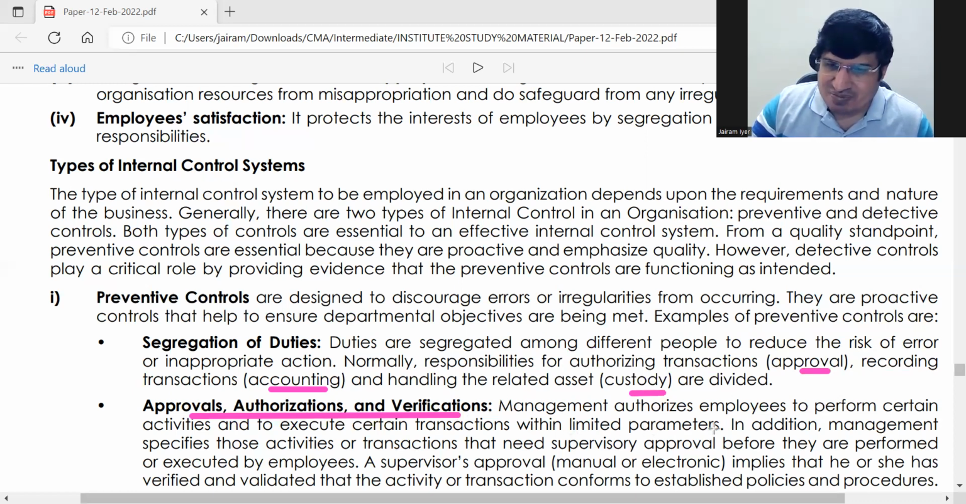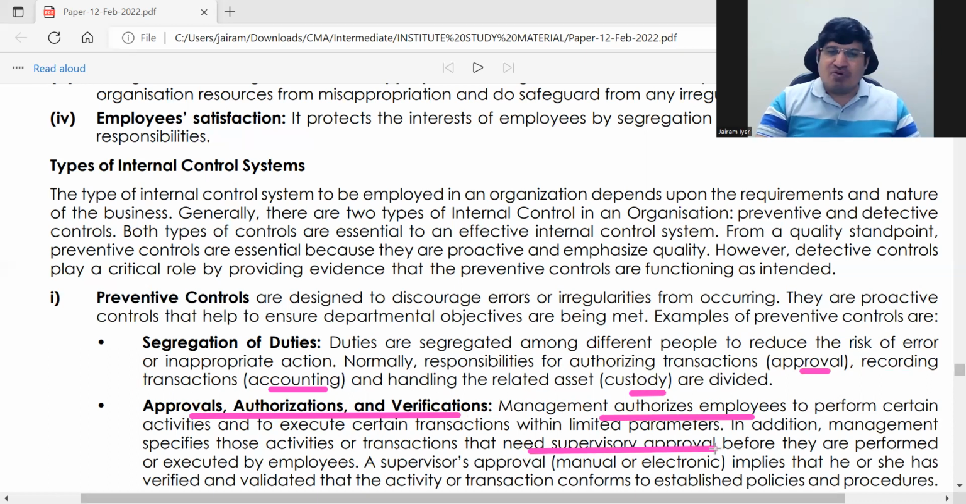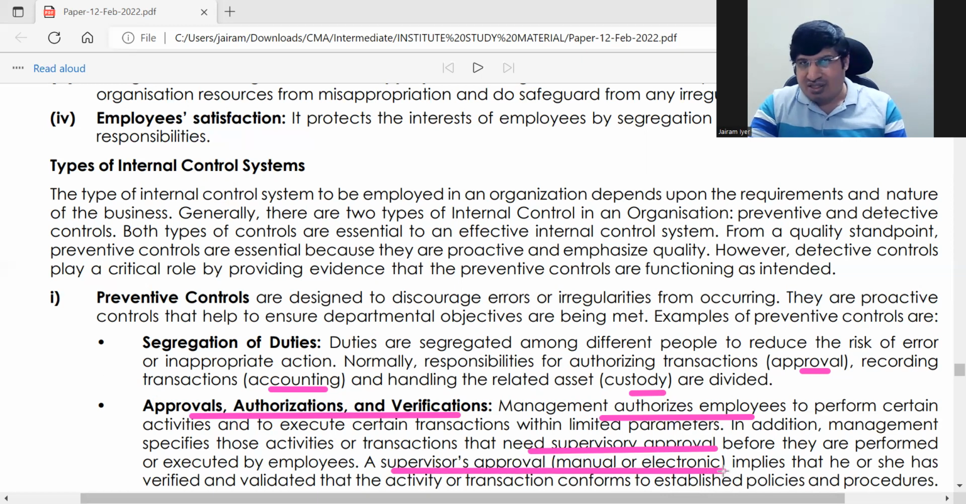So here certain employees are authorized, and they can check the work of other people, like supervisors. So some employees, before doing something, they will need supervisory approval. So if there is certain thing which has got more risk, a supervisor will be assigned and the supervisor's approval will be needed. So that is approval and authorization. The supervisor approval can be manual or electronic. Sometimes they can take approval from a system also.